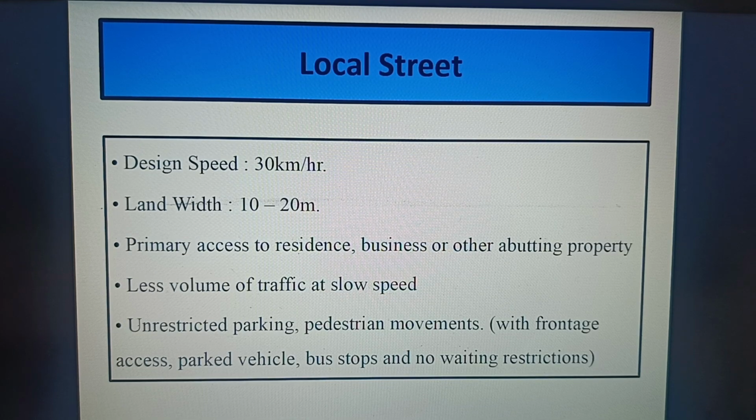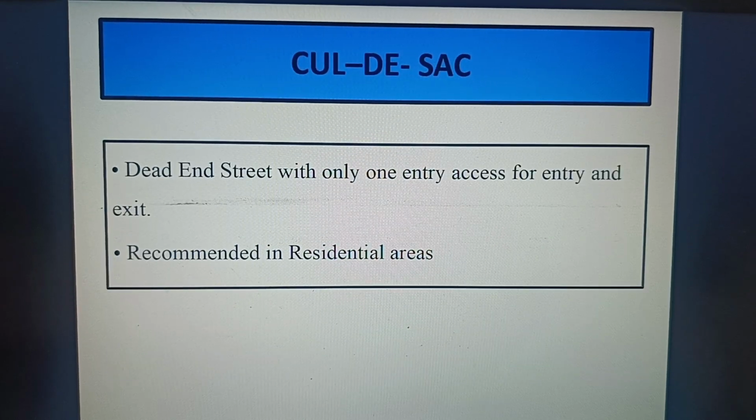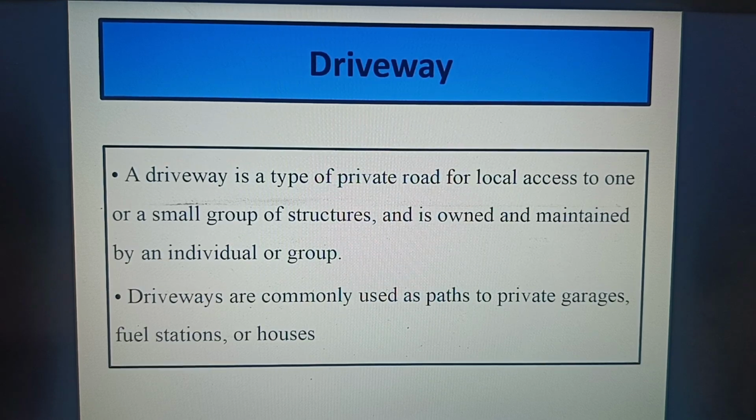Local street: the design speed is 30 km per hour, land width 10 to 20 meters, primary access to residence, business or other abutting property. Less volume of traffic at slow speed, unrestricted parking, pedestrian movements with frontage access, parked vehicles, bus stops and no waiting restrictions. Cul-de-sacs are called dead-end streets, access for entry and exit, recommended in residential community areas.